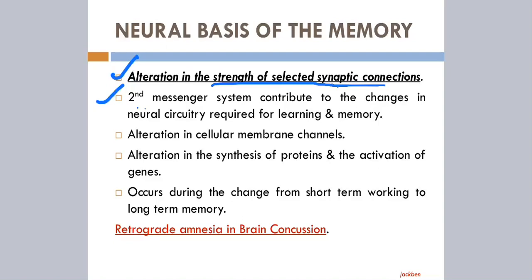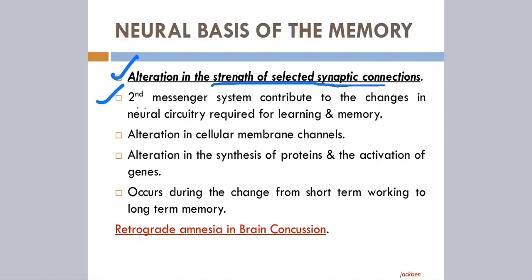We have discussed that serotonin release activates the adenylyl cyclase enzyme, which in turn increases cyclic AMP, and increased cyclic AMP in turn activates protein kinase A.